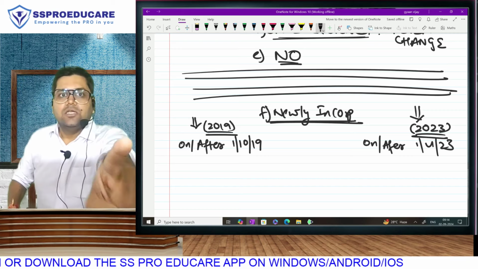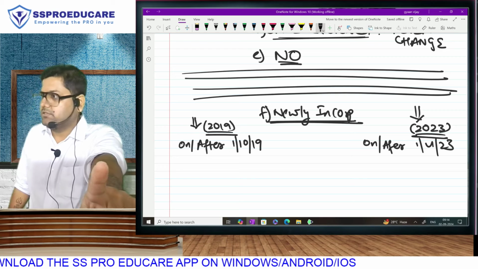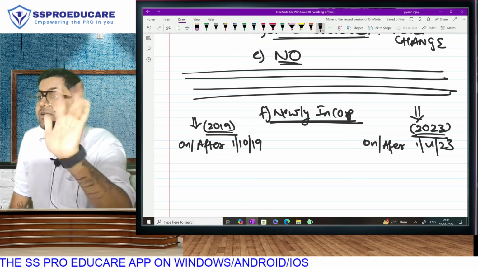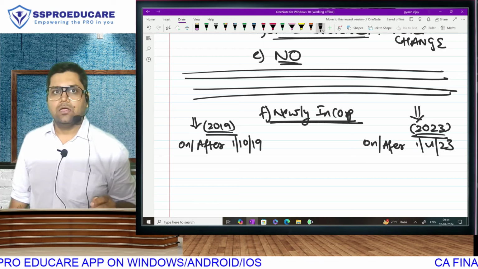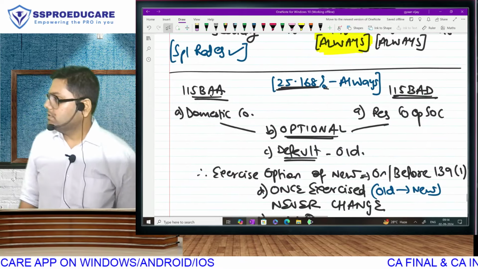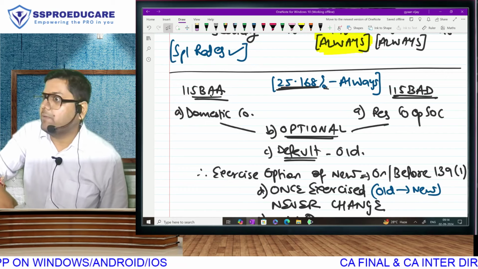Supposing my company is doing manufacturing since the last 10 years, 20 years, then for me it is the old regime. Old manufacturers will come in this 25.1168.